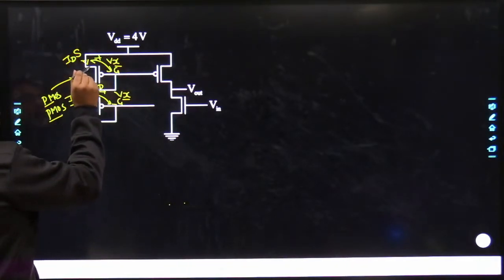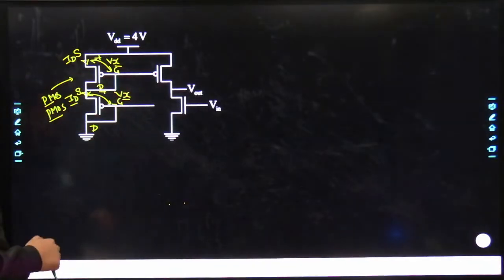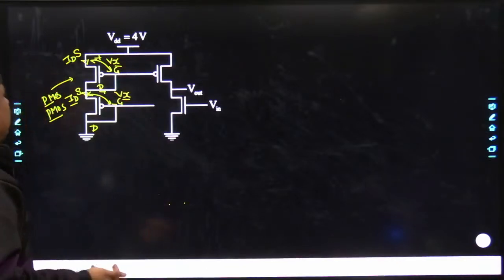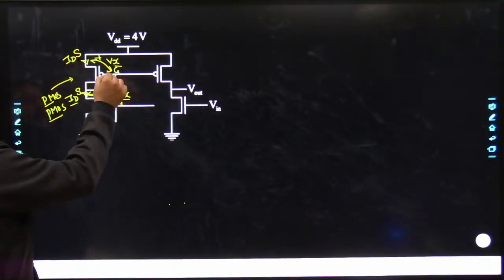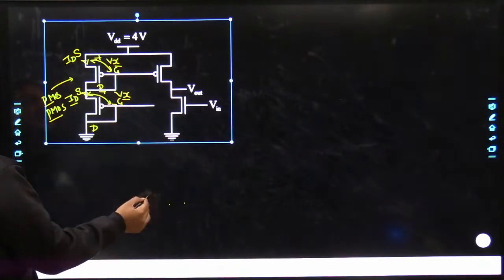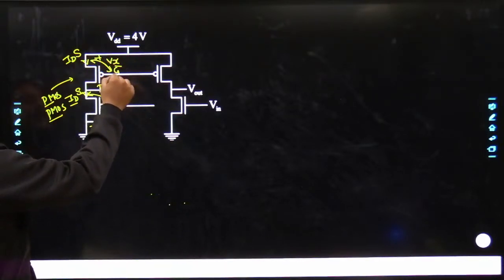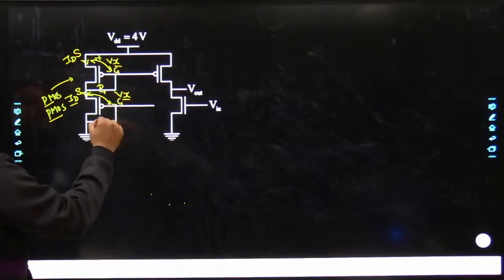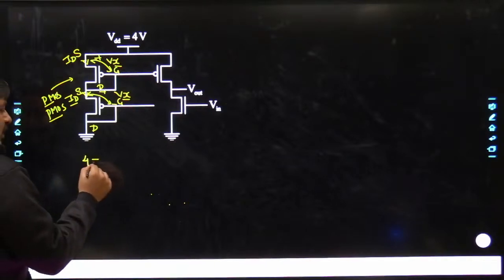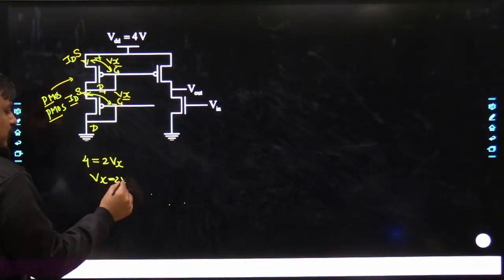So obviously this is the source terminal, and here again it's the source terminal. This is a drain terminal. Here is a drain terminal. Agreed? So here it becomes Vx. This is connected to this terminal. Again Vx. So you can see very well, if you take a path, 4 volts is distributed in the form of Vx as well as Vx. So simply you can write 4 equals 2 times Vx, and Vx is simply equal to 2 volts.